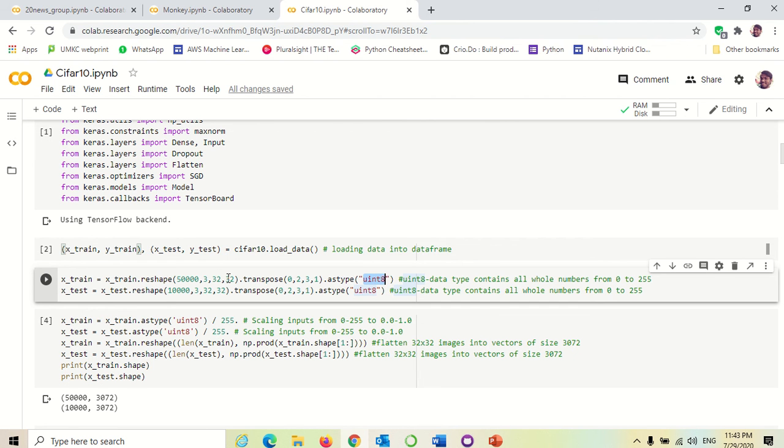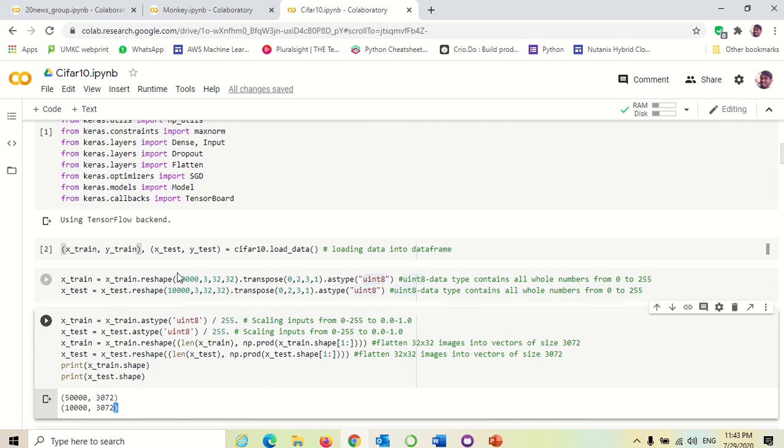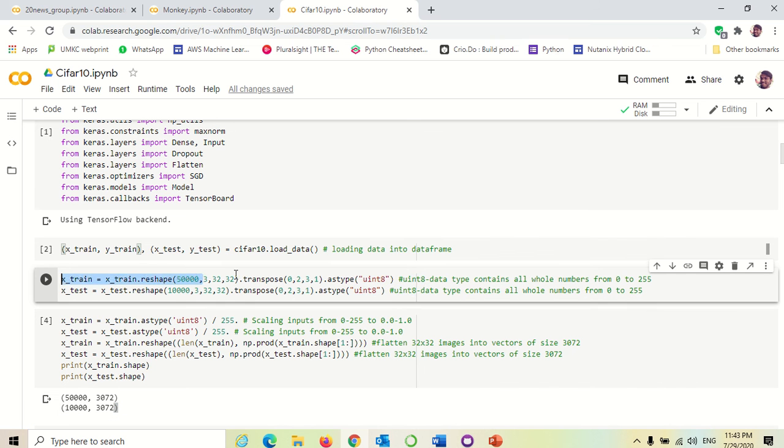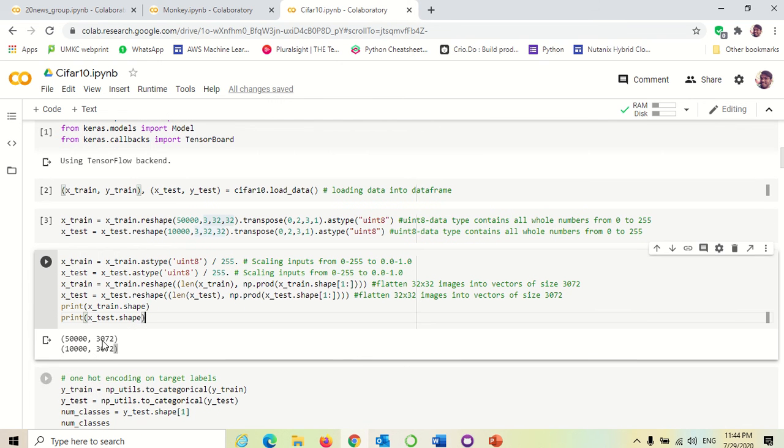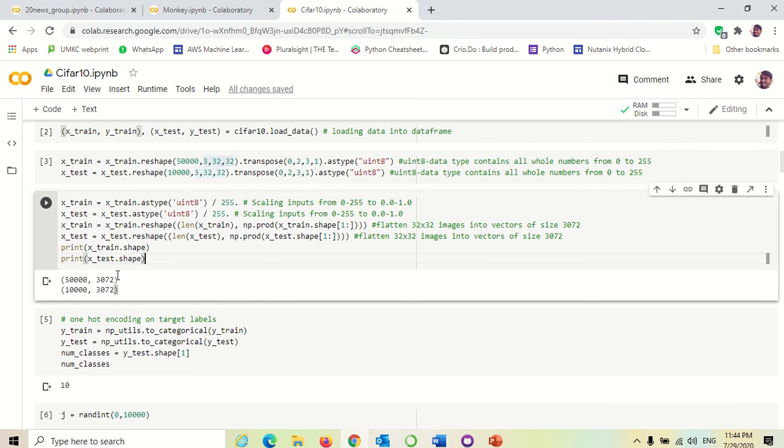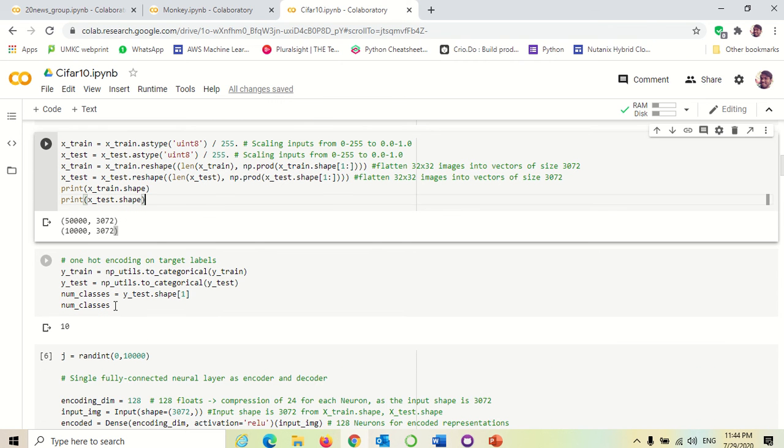I was flattening the data from 32 by 32 into a vector of size 3072 here. You can see when I multiply, it is 3072 after doing the prod of 32 by 32 into 3, and the length is the same. I have only multiplied these three, like 3, 32 and 32. It got changed to 3072 after reshaping. You can see it looks like this, the first number of samples is the same, only the next dimension got changed. I was also applying one hot encoding on the target labels.